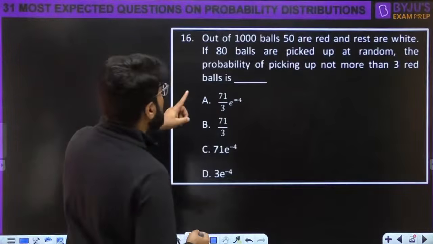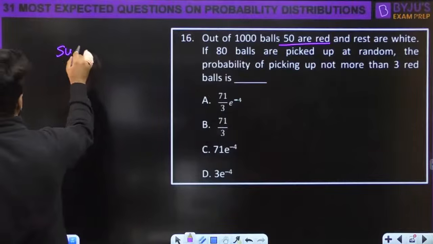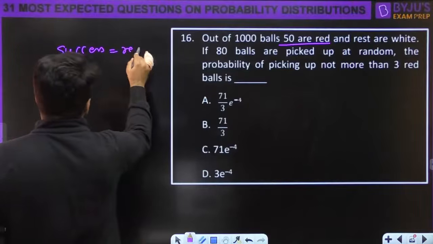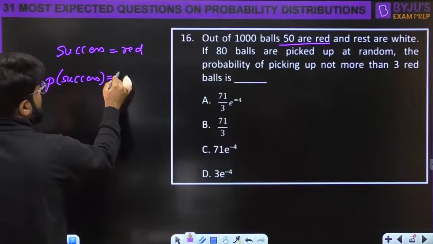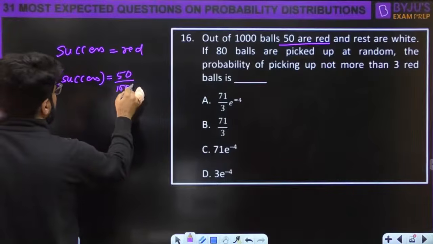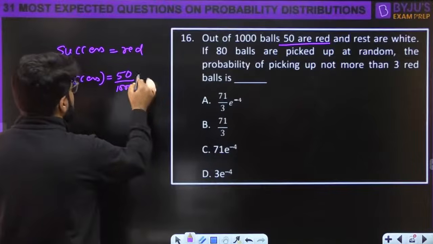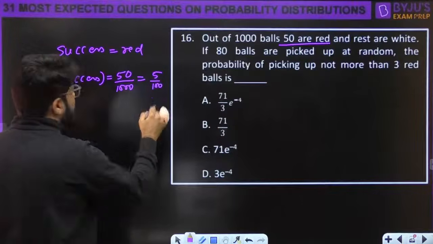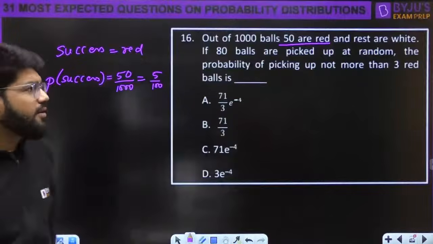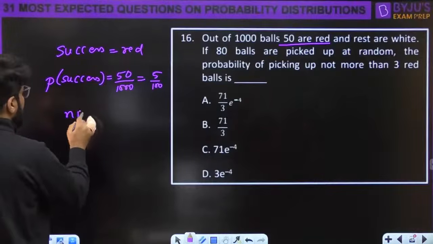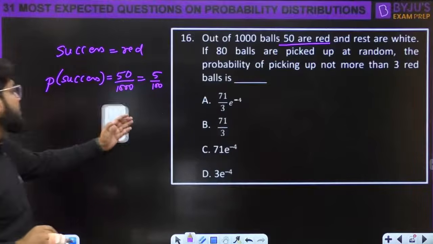Okay, out of 1000 balls, 50 are red. So let's say success here is red, and what is the probability of success? What is the probability of red? 50 out of 1000. 50 out of 1000 is just like 5 out of 100. Probability of the order of 1 by 100. And how many balls are there? Sorry, 80 balls are picked.